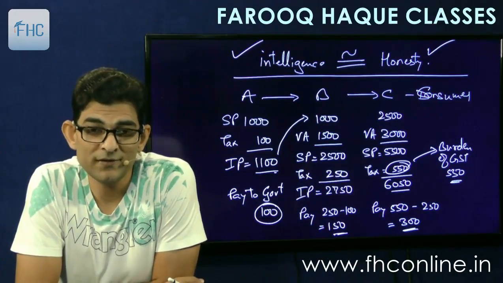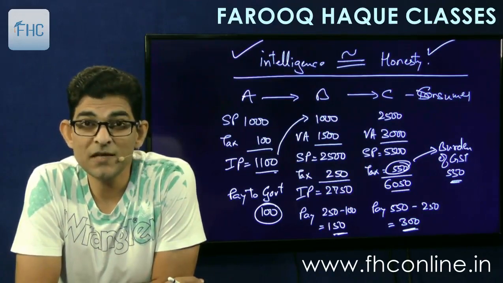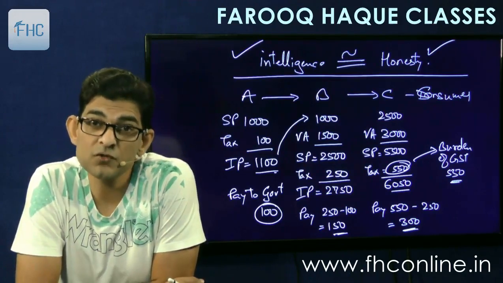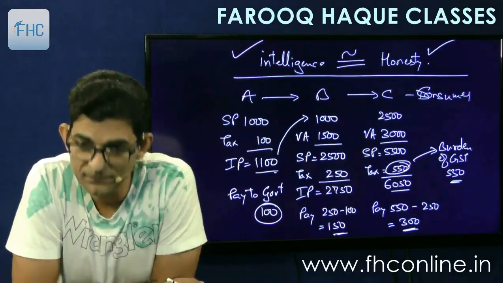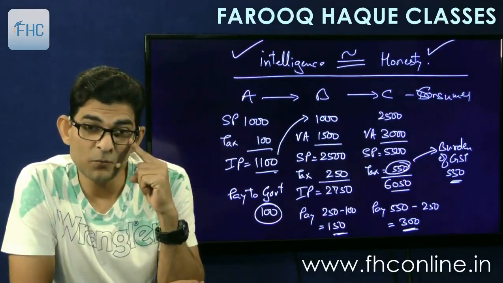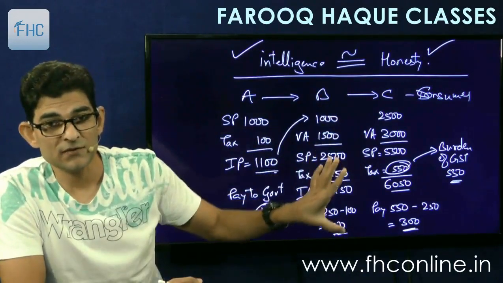And look at one more thing, and this may come as a theory question: how GST helps in eradicating avoidance of tax, or stopping avoidance of tax. If such a logical question comes, then you will be able to answer this. Explain this concept in your own words. There's one more point: suppose one person evades tax, for example B evades tax.